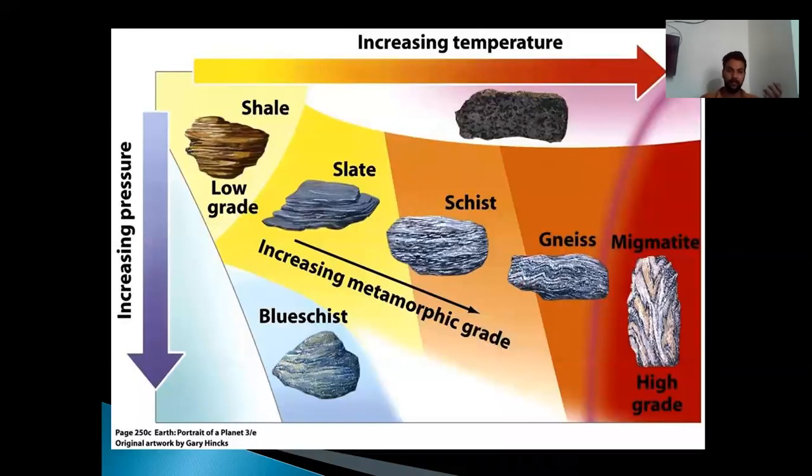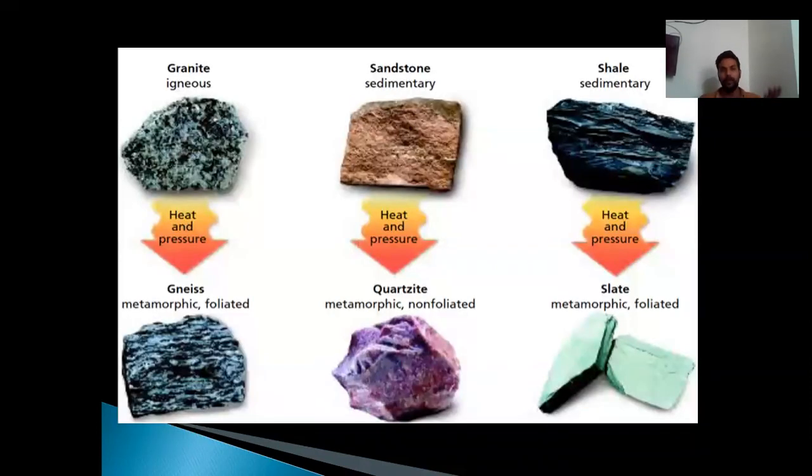Then we have seen some examples of how shale can be converted to pegmatite on a continuous increase in pressure and temperature. Then we also saw the well-known transformations of igneous and sedimentary rocks, and how they are transformed into metamorphic rocks. The characteristics of a metamorphic rock ultimately depend upon the protoliths. So protoliths will decide what kind of metamorphic rock will develop.